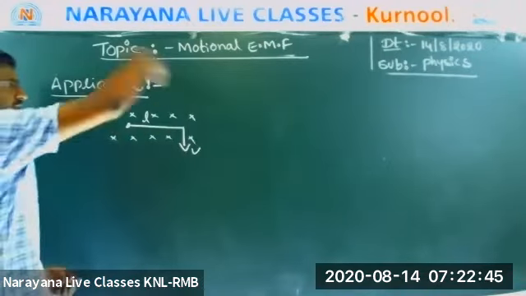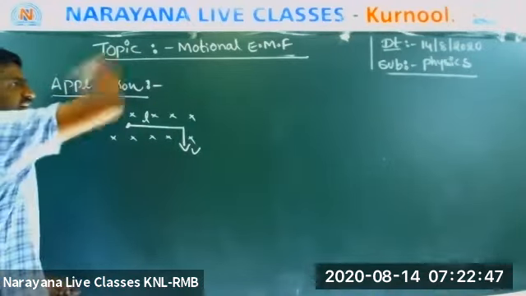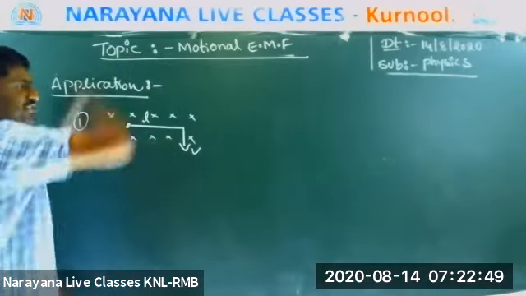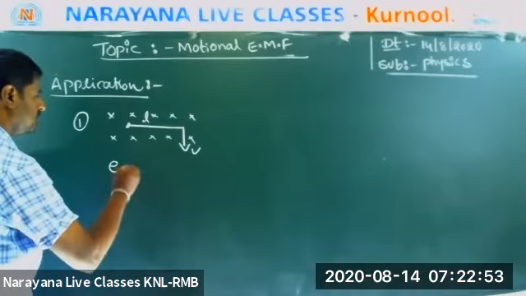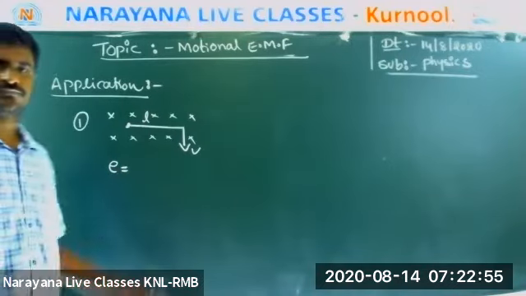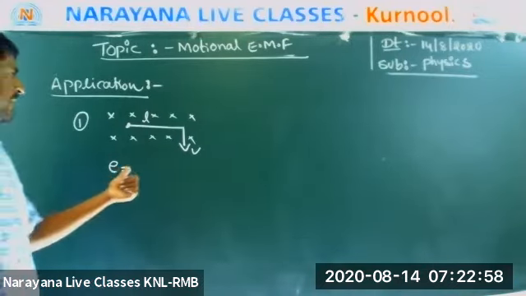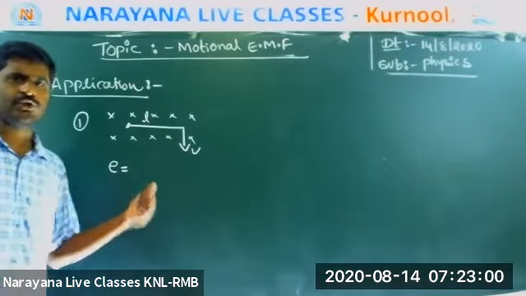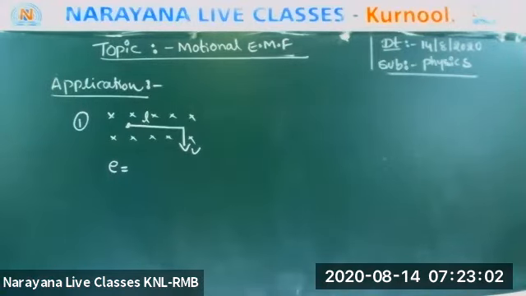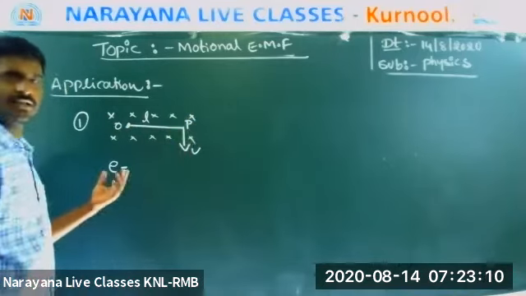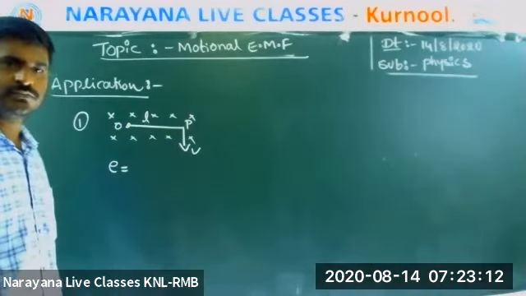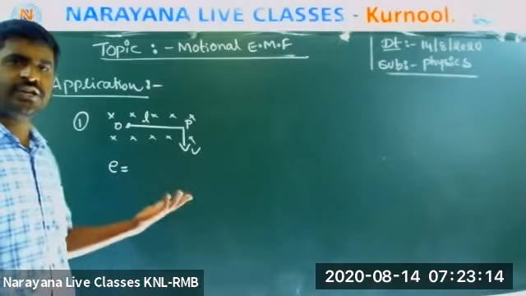It is rotating clockwise. Now, what is the EMF? Anyone? Show me the answer. And what is the polarity? This is O, this is P. Who is positive, who is negative?